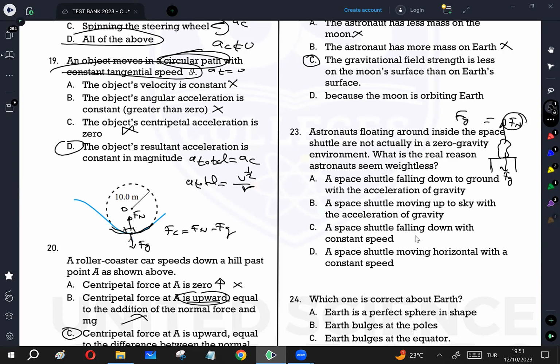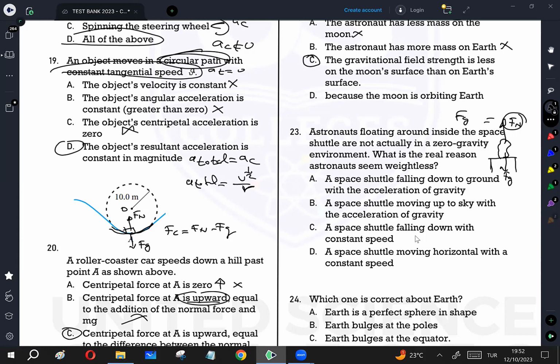But when you are, say, jumping from a window with your chair, both the chair and you will be falling with g. No one will push one another. You are not going to push the chair. There is not going to be action on the chair, and there is not going to be reaction on your body. Fn is going to be zero. That's why when you're jumping with your chair, you cannot feel your weight.